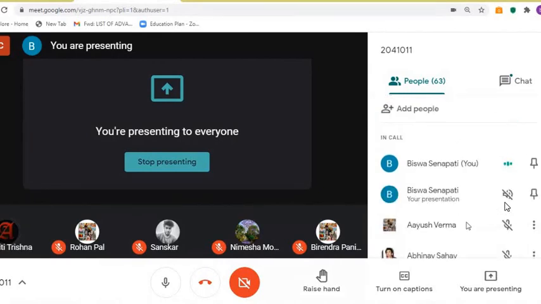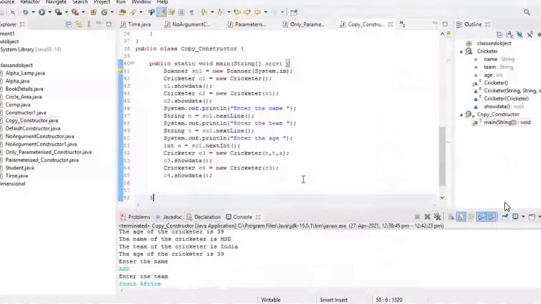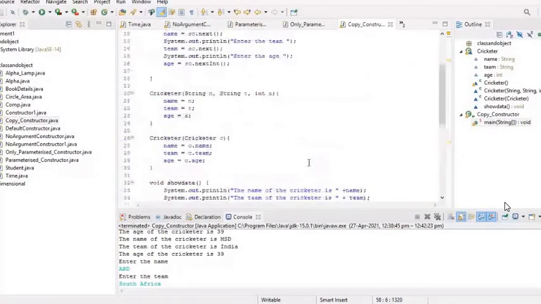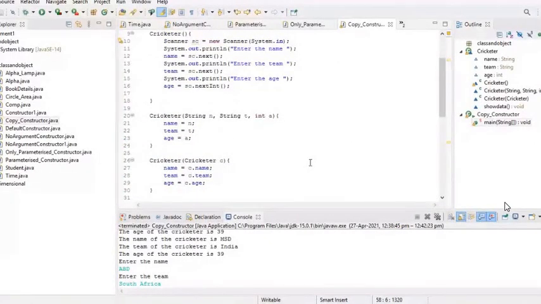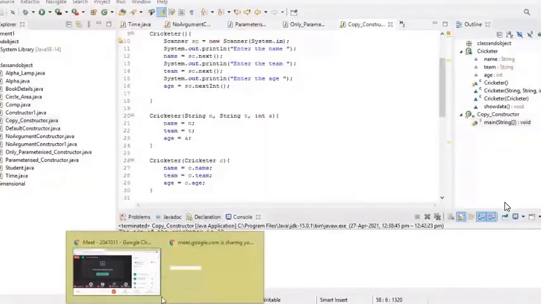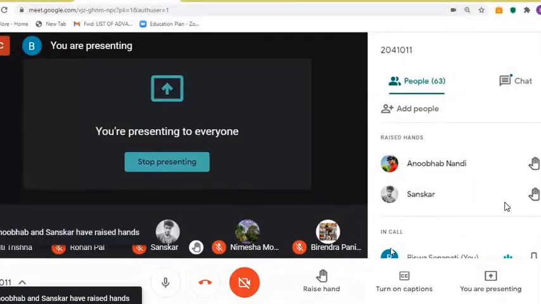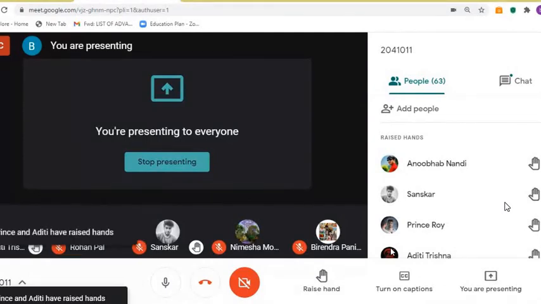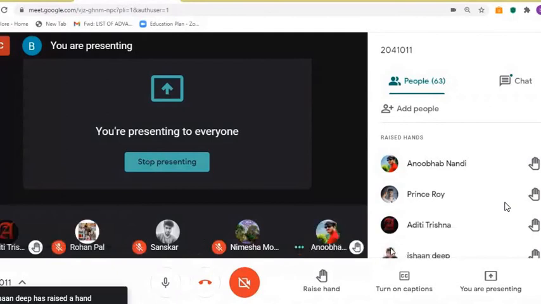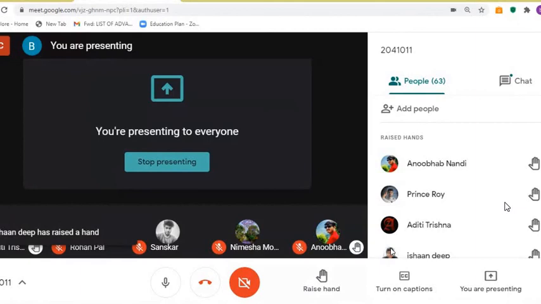Now in this code we have used one concept that you already know. Can anyone say what is the concept we have used in this code? Method overloading. Copy constructor.